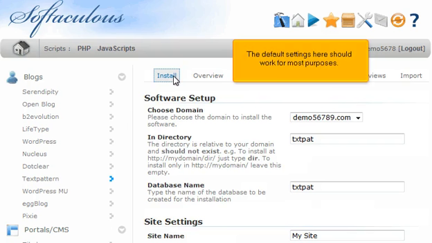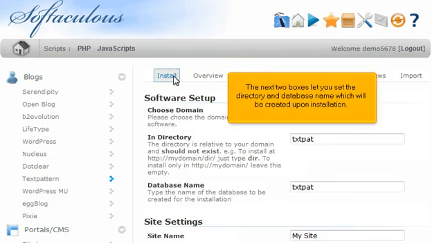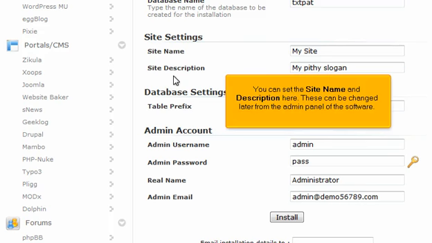The default settings here should work for most purposes. If you have multiple domains on one account, you can select where to install. The next two boxes let you set the directory and database name, which will be created upon installation. You can set the site name and description here. These can be changed later from the admin panel of the software.